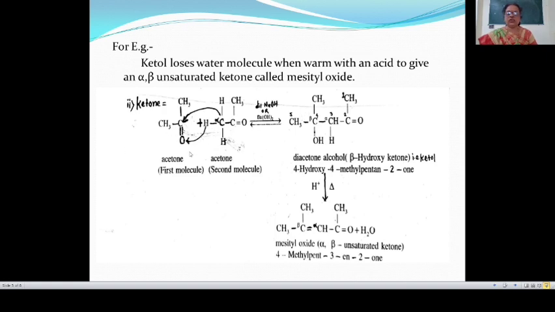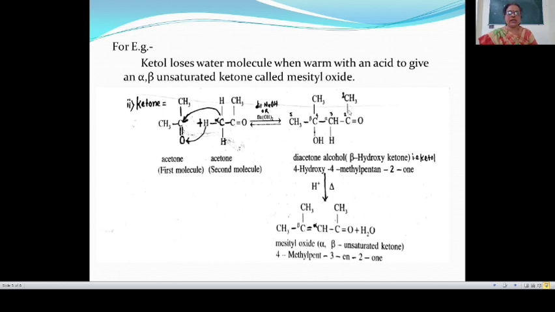that is CH3CCH3. Then this OH is attached to this carbon atom. Here OH is attached to this carbon atom. Then this CH2 group is attached to the carbonyl carbon, and then CCH3, and this is known as a beta hydroxy ketone, or this is known as a ketol.